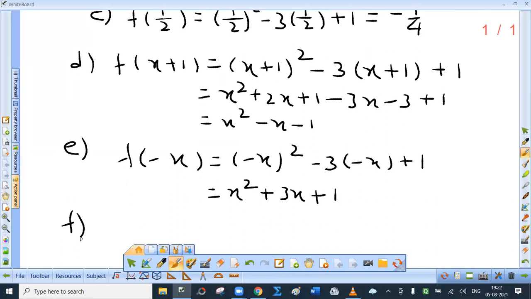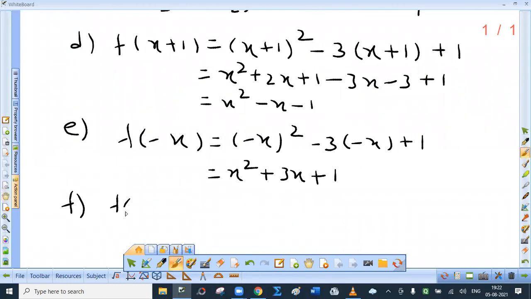Now, F part is interesting. Of course, you have to find these separately. In F, you are asked to find what? f of 2 plus h minus f of 2 upon 3. I have seen students writing f of 2 plus h minus f2, and they say fh remains. This is ridiculous. Come on, f of 2 plus h is the value of the function at 2 plus h, that is 2 plus h square and so on. f of 2 is the value of, don't say f common. Have I read this as f into 2 plus h? No. So this is absurd.